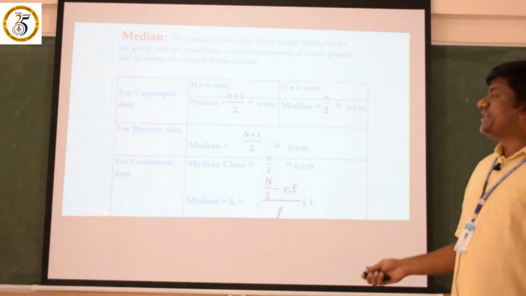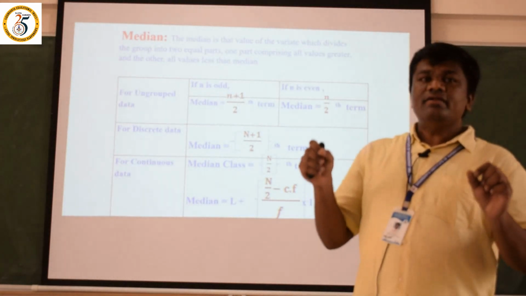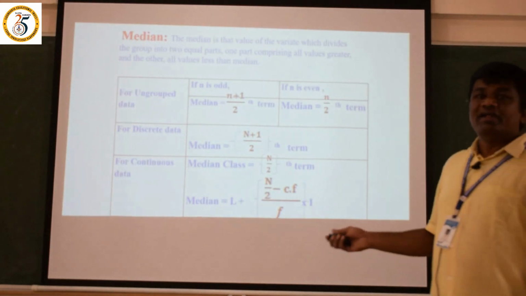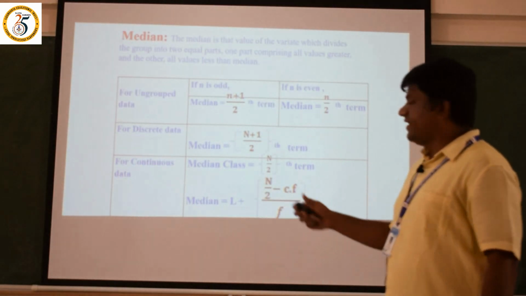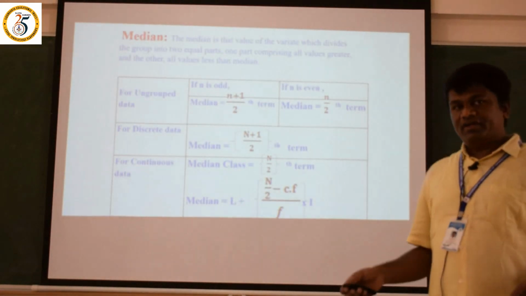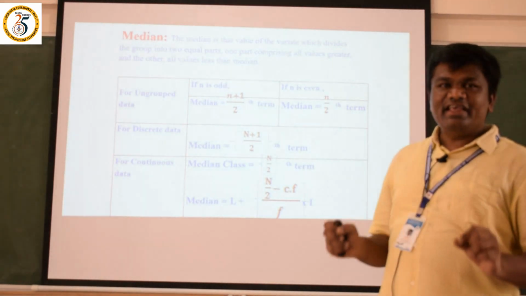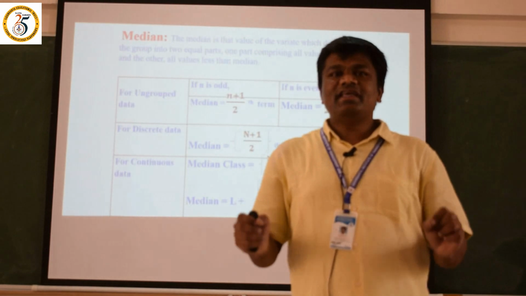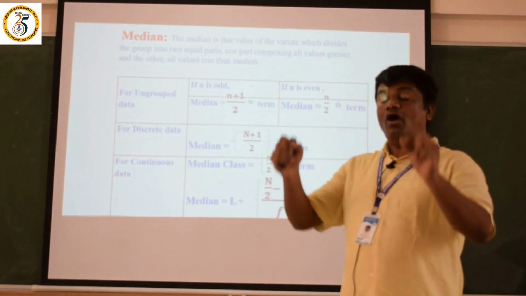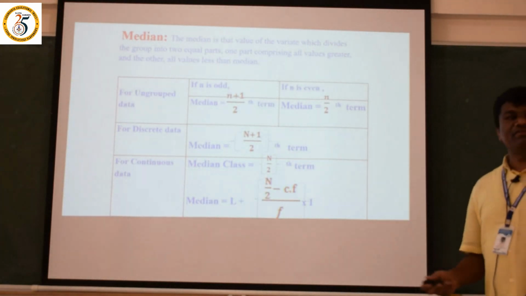Let us move to the discrete series or discrete data. The median formula is equal to the (n plus 1) divided by 2th term. This is discrete. Let us move to the continuous. In the continuous, the median class is the n by 2th term. After that, median is equal to L plus (n by 2 minus Cf) divided by f, into i. Cf is nothing but the cumulative frequency preceding the median class. That value we have to take as Cf. F is nothing but the frequency.